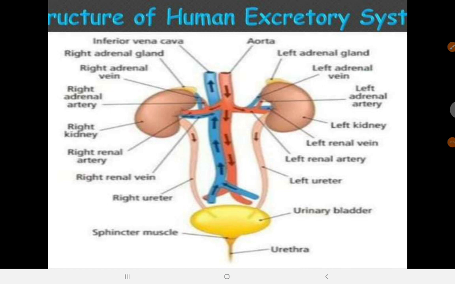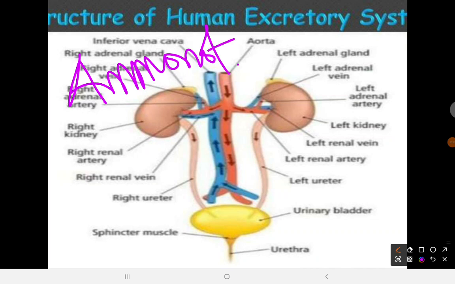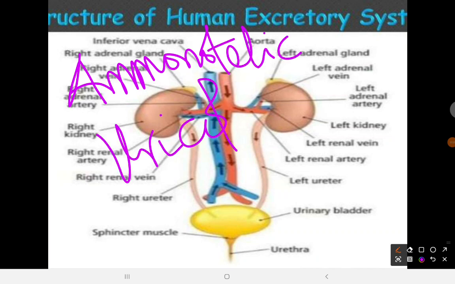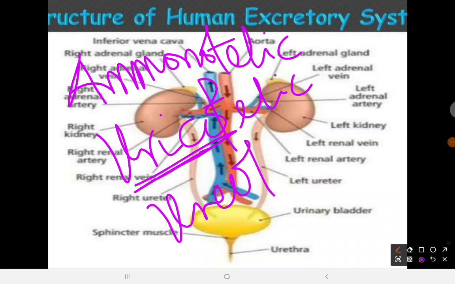So we classify organisms into three based on what they excrete. We have the ammonotelic organisms, the ureotelic, and the uricotelic. Ammonotelic simply means they excrete ammonia. Let me spell that here: ammonotelic. Then uricotelic means they excrete uric acid, and ureotelic means they excrete urea.